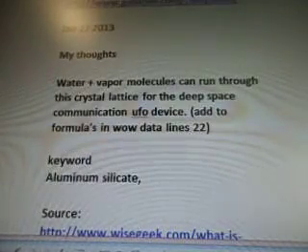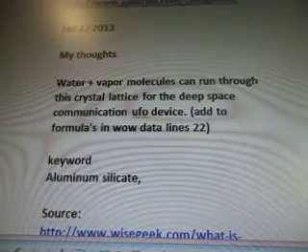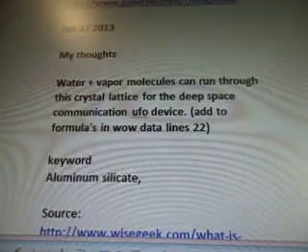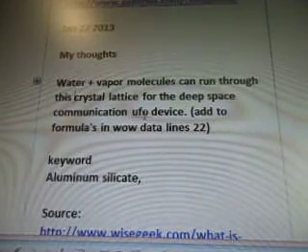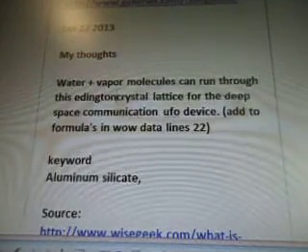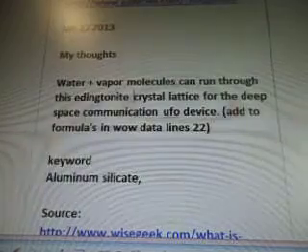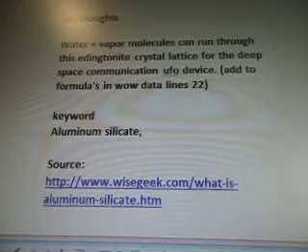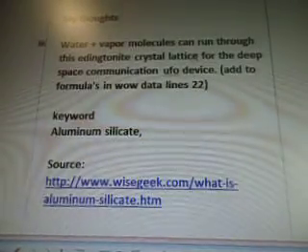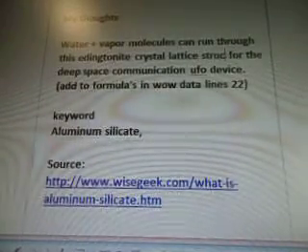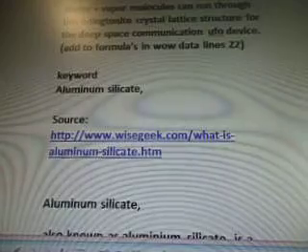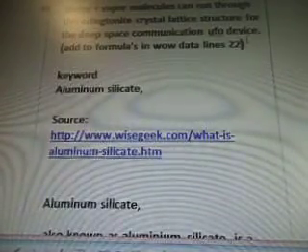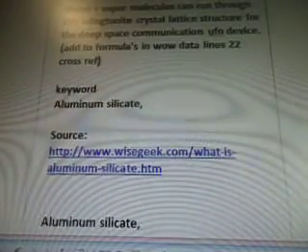My thoughts. Water and vapor molecules can run through this crystal lattice for the deep space communication. Actually, I'm going to write down exactly which word it is, because when you go through hundreds of words, you're going to get lost. This Edingtonite crystal lattice structure for the deep space communication UFO device. Add to formulas in WOW's line 22, so we're going to cross-reference this.